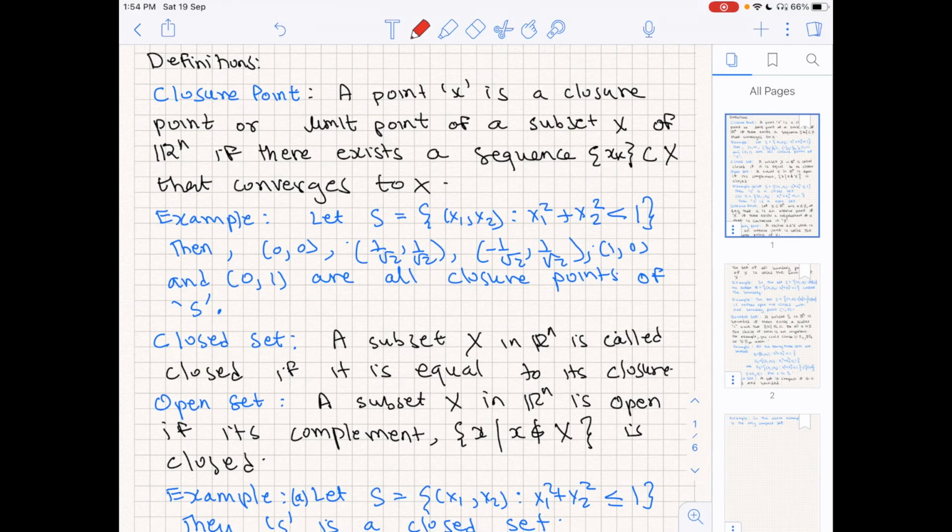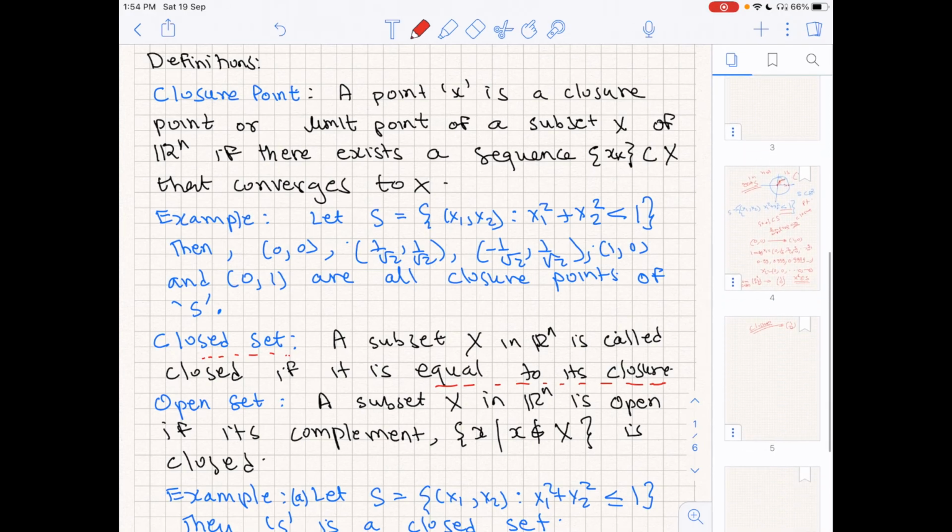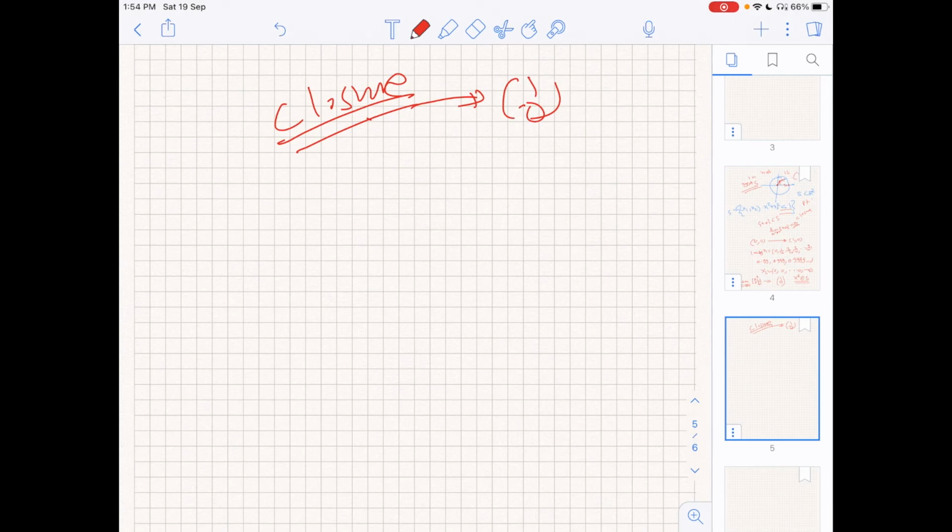So that leads to the definition of what is a closed set. A subset X in Rn is called closed if it is equal to its closure. Let's take an example. Suppose I define the set S as the set of all x1 x2 such that x1 square plus x2 square is less than or equal to 1.